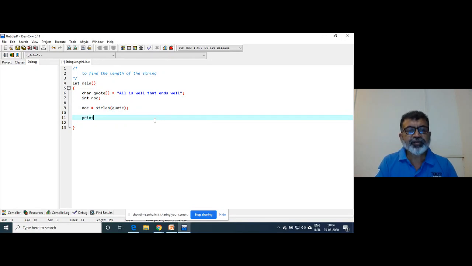If I write here printf, number of characters in the quote equal to, or you can say just length of the string. That's it.